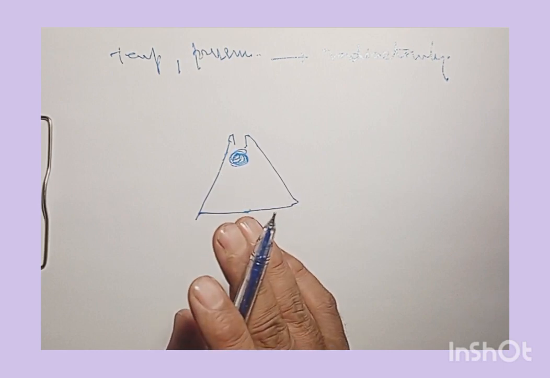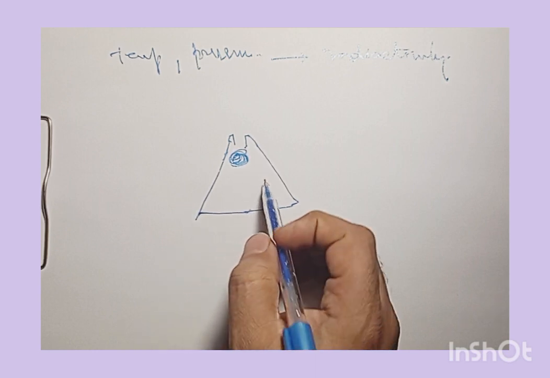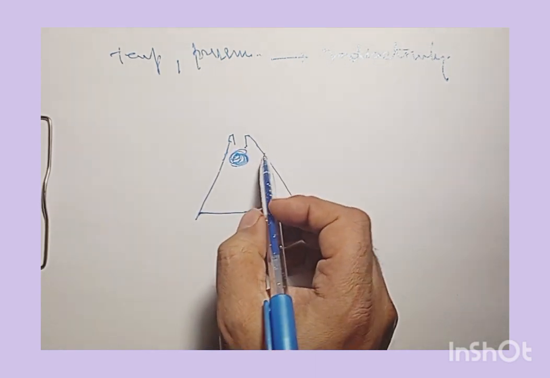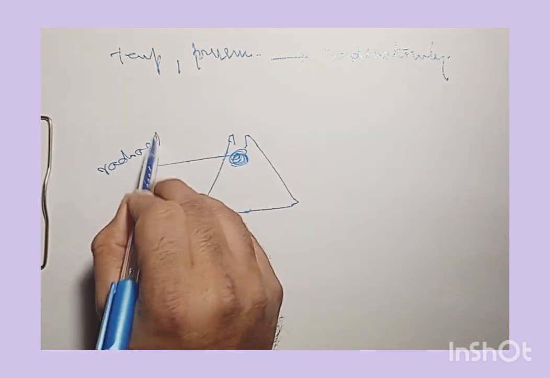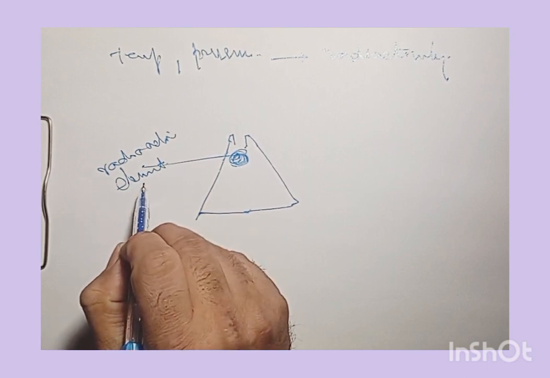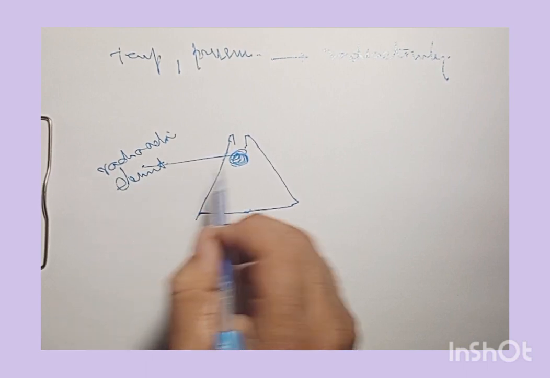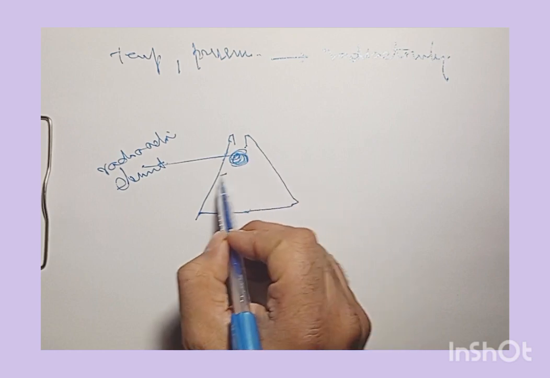A simple experiment demonstrating this can be seen here, which I'm trying to draw. We have a sample of a radioactive element, and this element is placed in a cavity made in a block of lead.